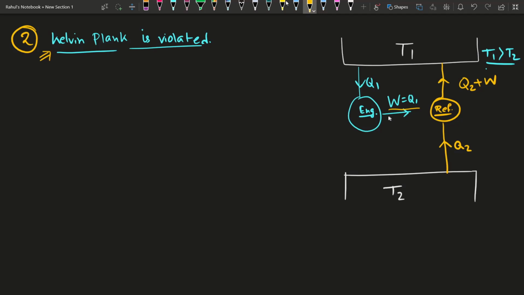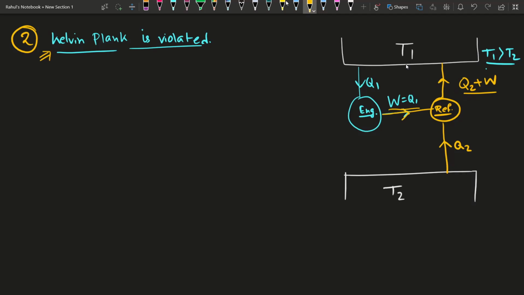That means we are giving this amount of work W to this. We are connecting these two things. This work done is given to the refrigerator to draw Q2 amount of heat from the lower temperature reservoir and give this amount of heat to the higher temperature reservoir.